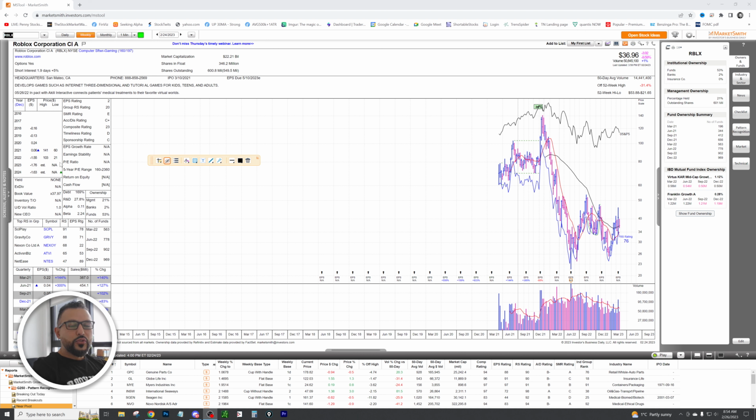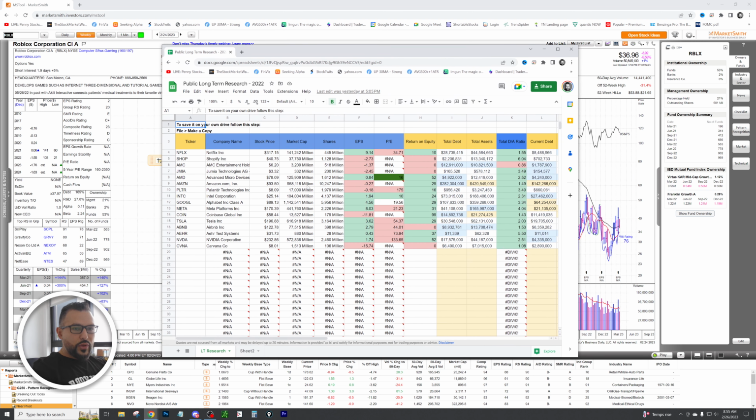We got our MARKETSMITH tool right here, handy dandy tool giving us all the fundamentals and information that we need about a certain stock to make a sound fundamental decision on whether we want to invest in that in the long term. All right, we got our handy dandy Excel sheet, and we have our Yahoo Finance. So let's dive right in. We're gonna put in Roblox as a ticker right here. Perfect. So right off the bat, we have a negative EPS, which I'm not surprised by, and because of that, we have no EP.